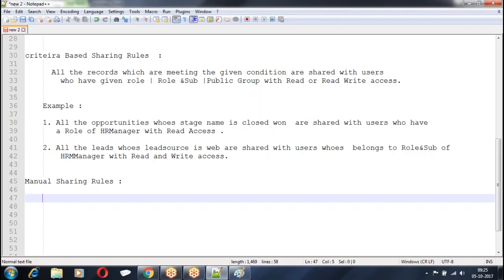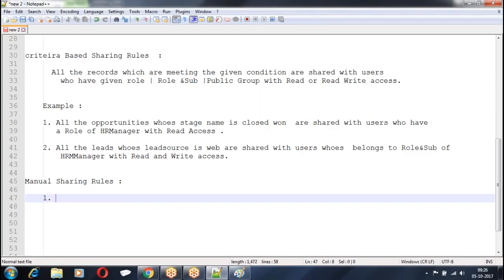I don't want a group of records. I want a particular record. I want to share a particular record with a group. When you want to share a particular record, you go for manual sharing. Go to the record, click on the button, share the record. You are going to the record, clicking on the button, sharing it, which is called manual sharing rule.